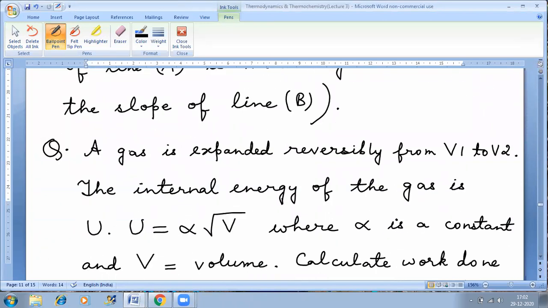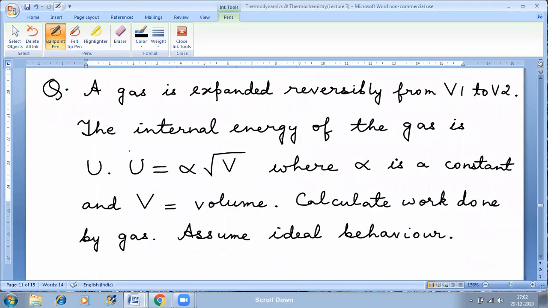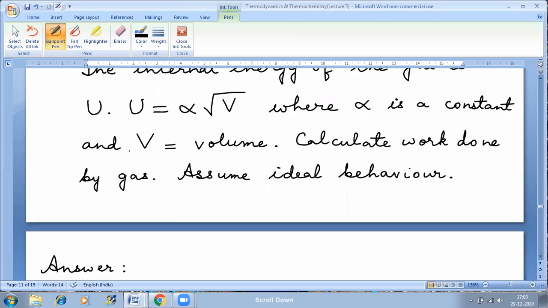This is another interesting question. I'll give you some time now because we have done all these things. Just try solving. I'll show you the solution later. Or I can do one thing, I can show you the starting step.